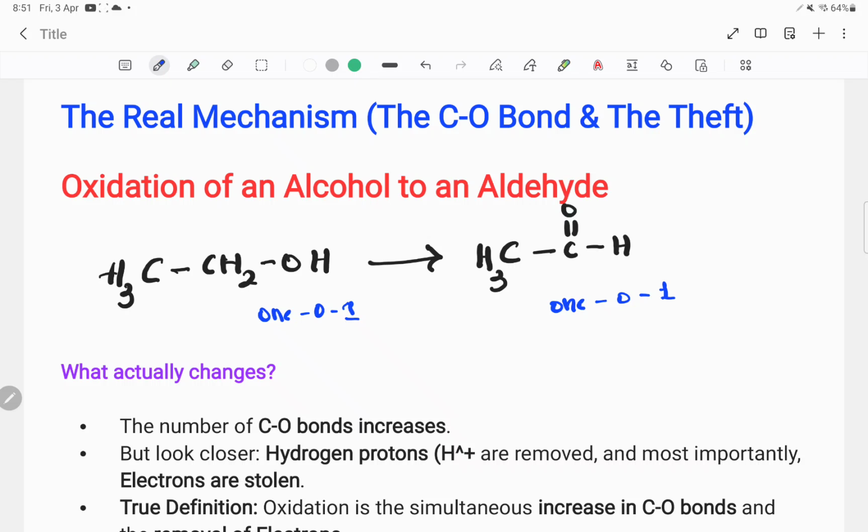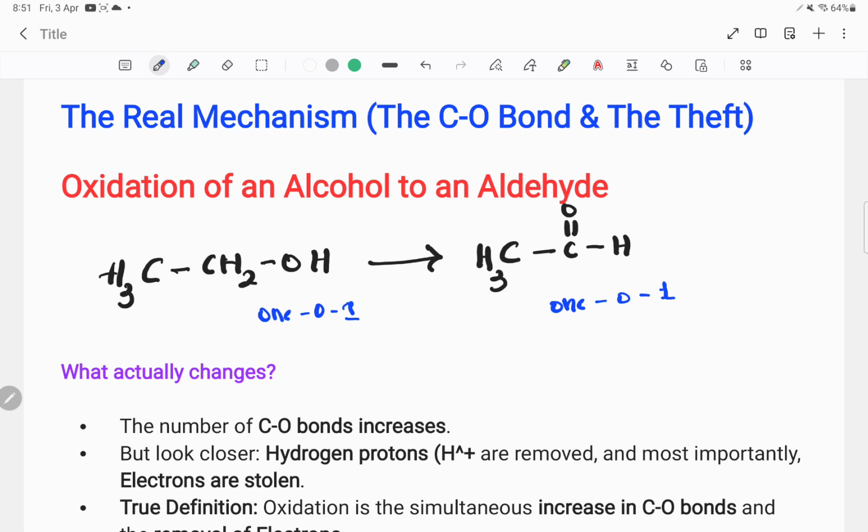So look at the oxidation of alcohols once again. What actually changes? Is any new oxygen atom added? No. Since no new oxygen atom is added to the molecule, it cannot be considered an oxidation reaction by that definition. What change can we actually observe?